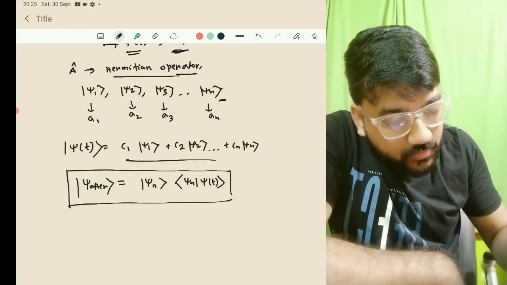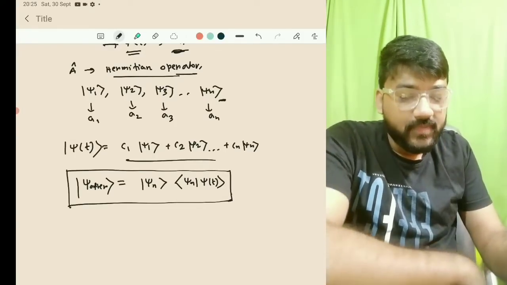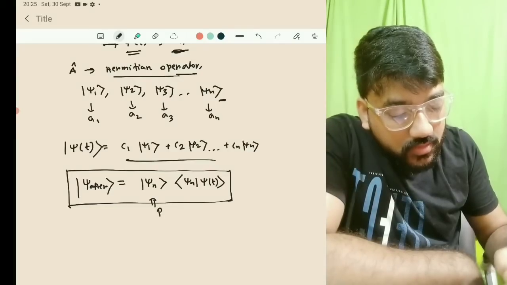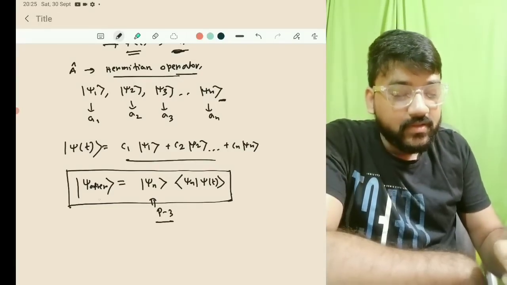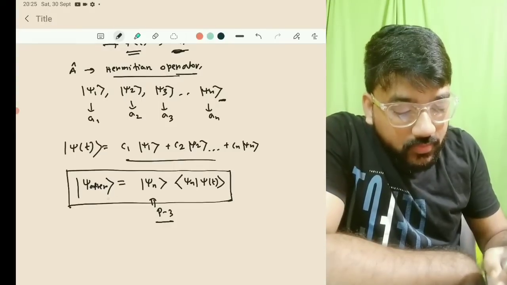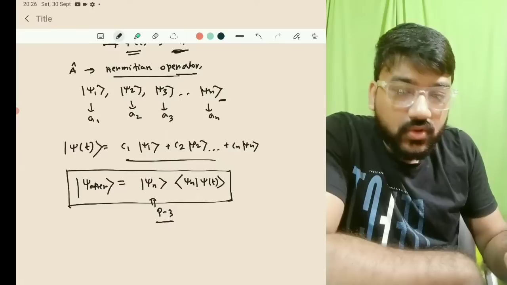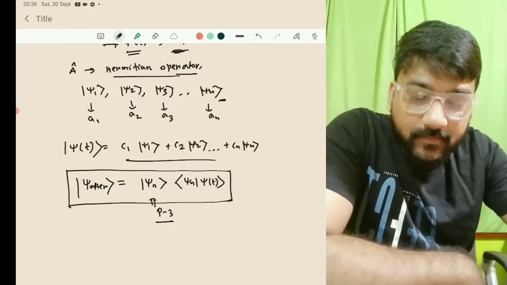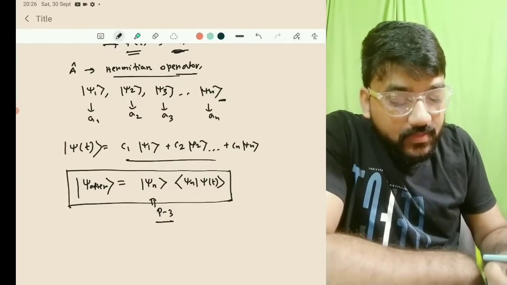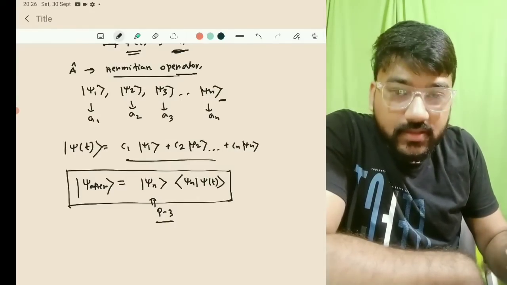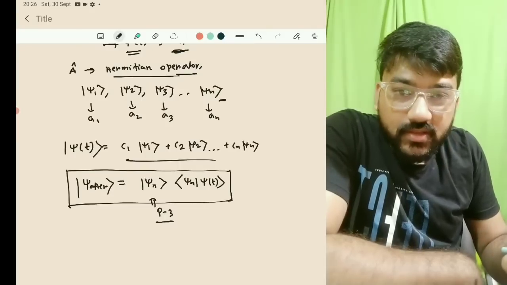Now we will prove this. This is the statement of postulate 3: what will be the wave function after measurement of the eigenvalue of that state. So this is the psi after, and that is psi n times the inner product of psi n with psi t. This is actually the projection of psi n on psi t.